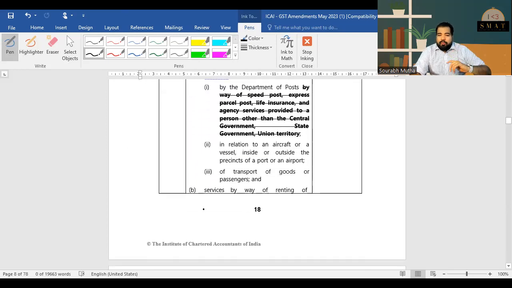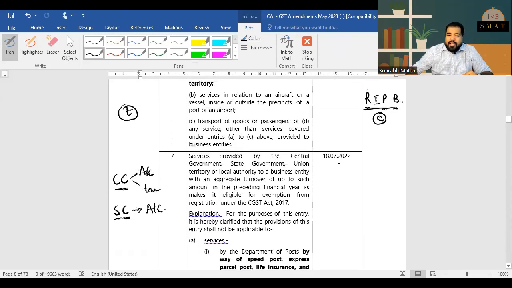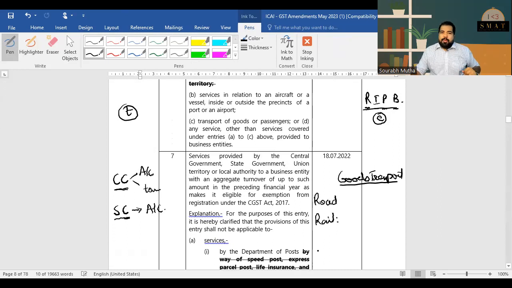Next, a very important change. We'll read later, but first we'll discuss this very, very important change. Guys, I'm talking about goods transport. Again, something that can come in the exam. Very important change. In case of goods transport, for example, I have some laptops. I want to transfer them from Mumbai to Delhi. I am, let's say, HP and I want to transfer some laptops. So this comes in goods transport. In goods transport, I'm talking about road transport and rail transport. In rail transport, if you remember the shortcut, rail Dr. Nam.